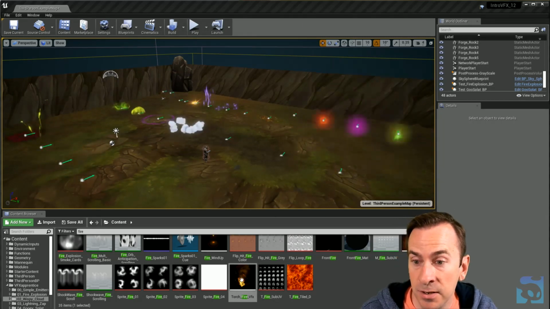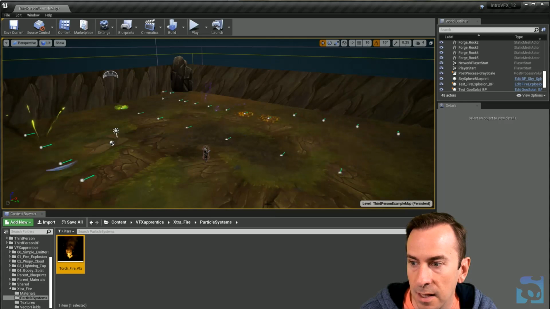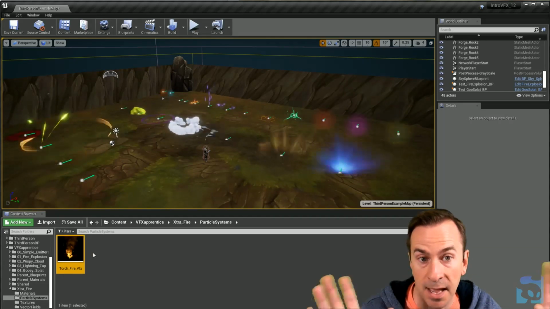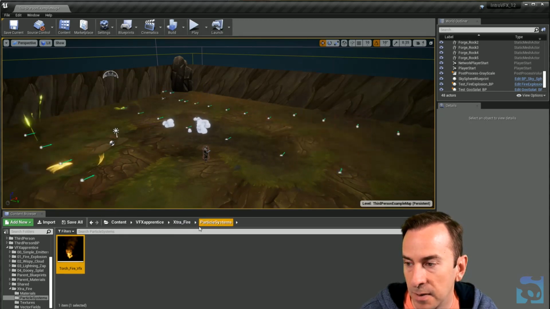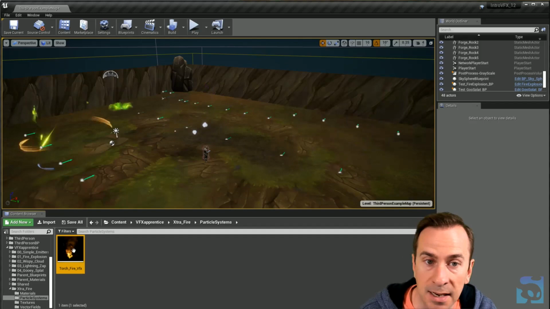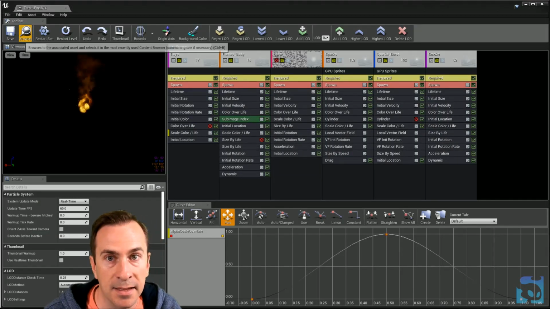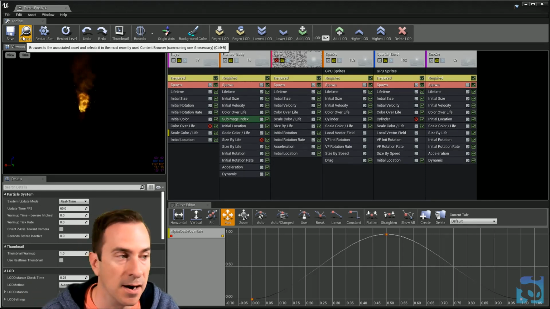One fun thing you can do is I can right click on it and say show in folder view. And what that will do is it will browse to it. So before it was in a search of everything, but now I know where it's located. It's in the extra fire folder, particle systems. So that's handy. Also, fun fact, that same functionality is here. And this magnifying glass works everywhere you are in Unreal.